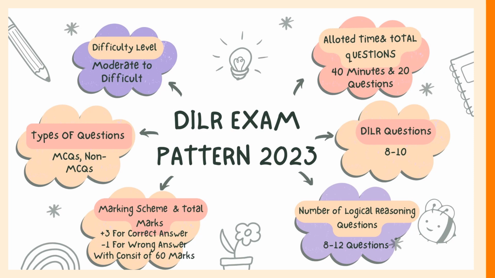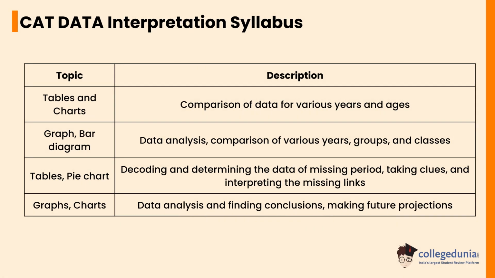Let's check the CAT data interpretation syllabus. Tables and charts consist of comparison of data for various years and ages. Graphs and bar diagrams consist of data analysis and comparison of various years, groups and classes. Tables and pie charts consist of decoding and determining the data of a missing period, taking clues and interpreting the missing links. Graphs and charts consist of data analysis, finding conclusions and making future projections.